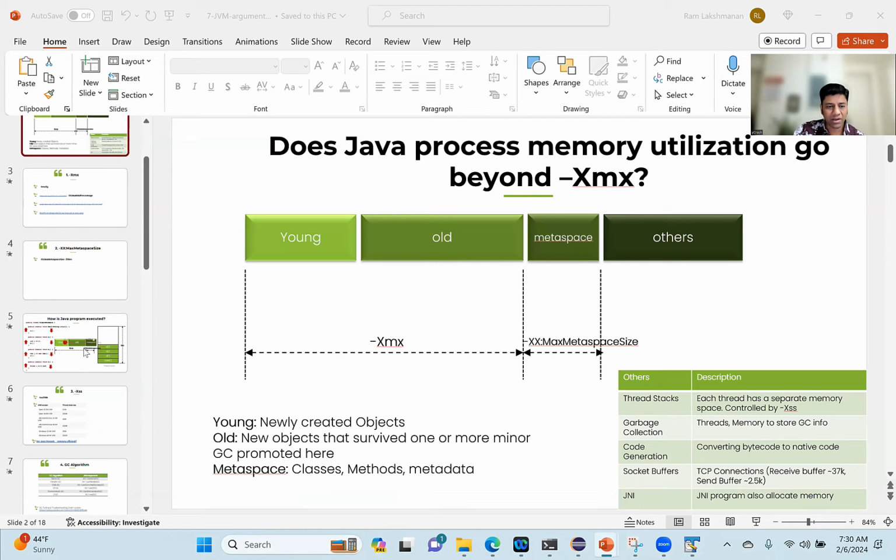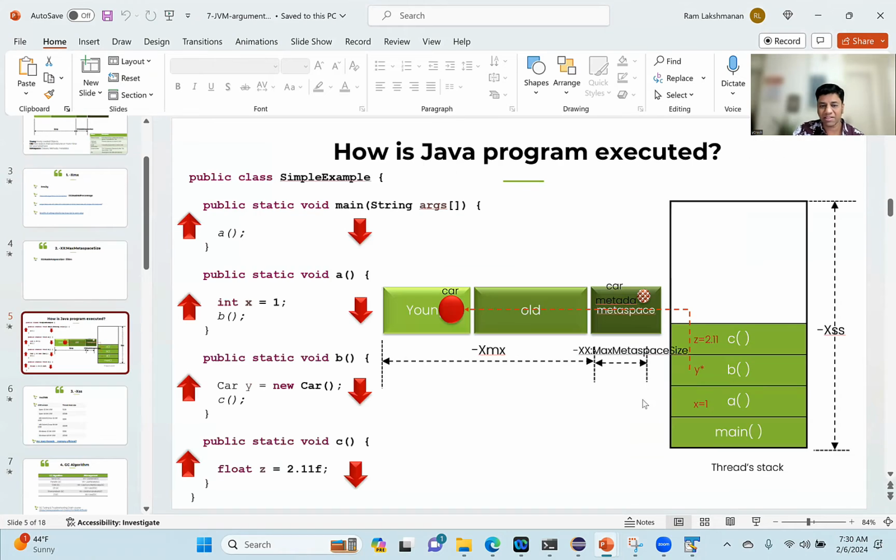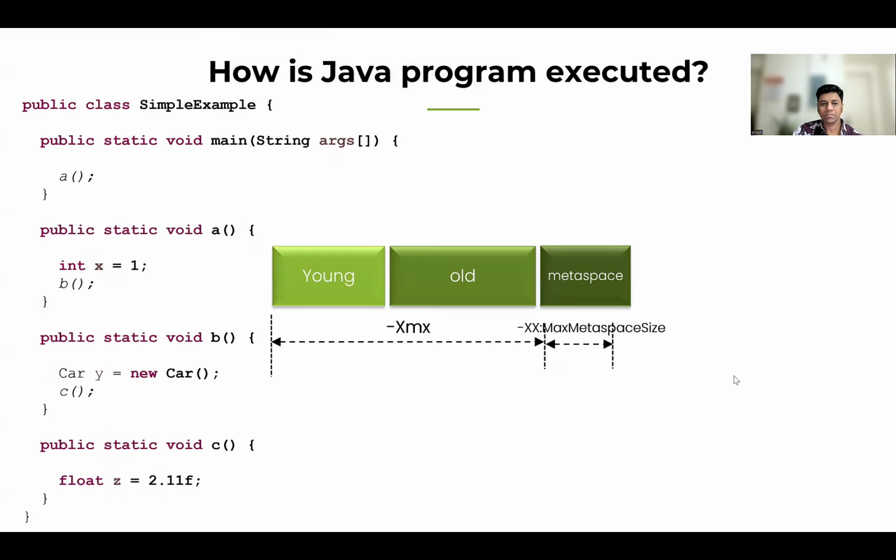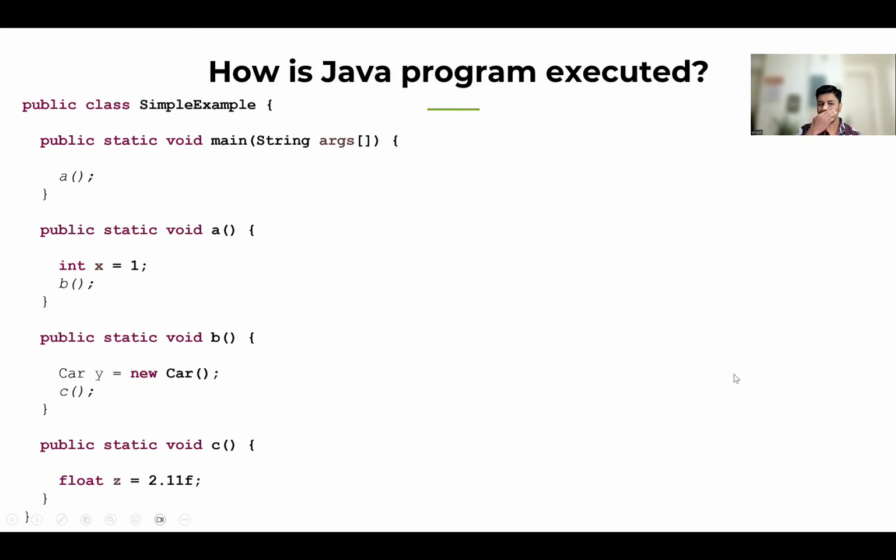Now let's look at how a sample Java program gets executed behind the scenes. Let's walk through a hypothetical Java program and see what happens at the JVM when your program is getting executed. This will enhance your understanding of Java execution.